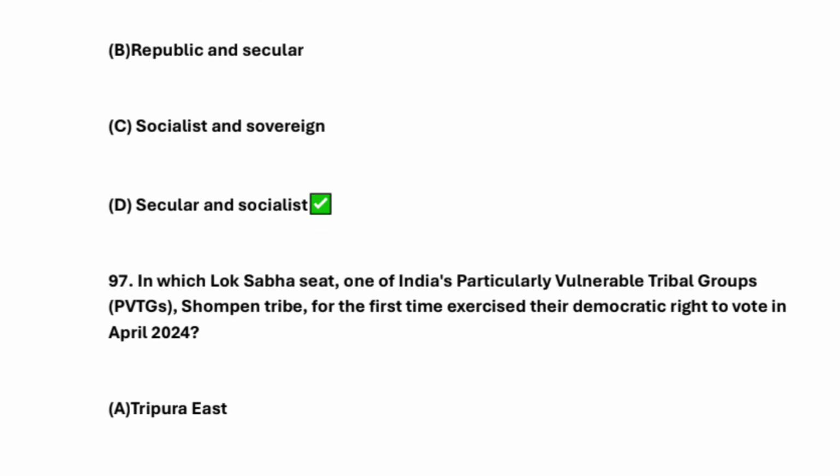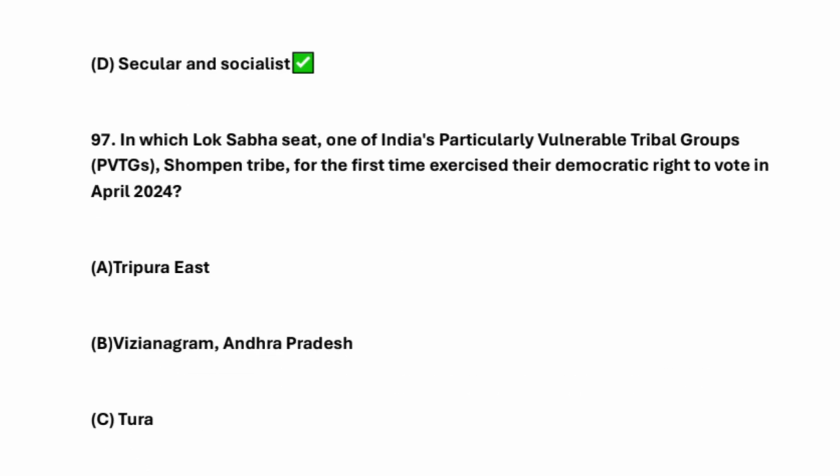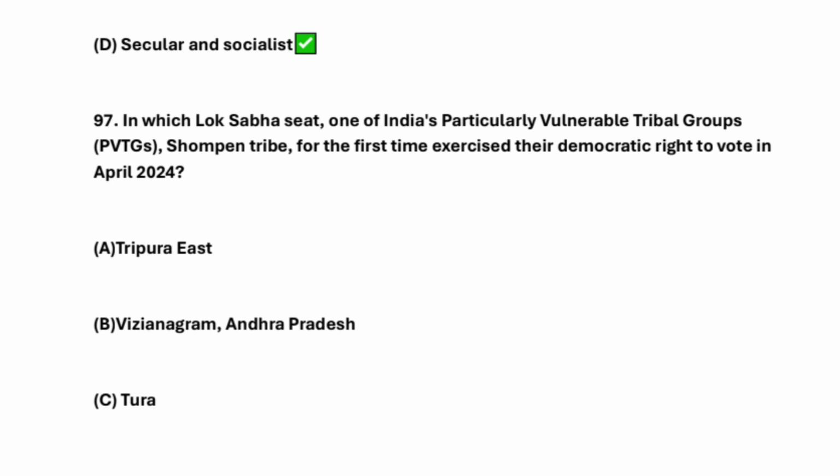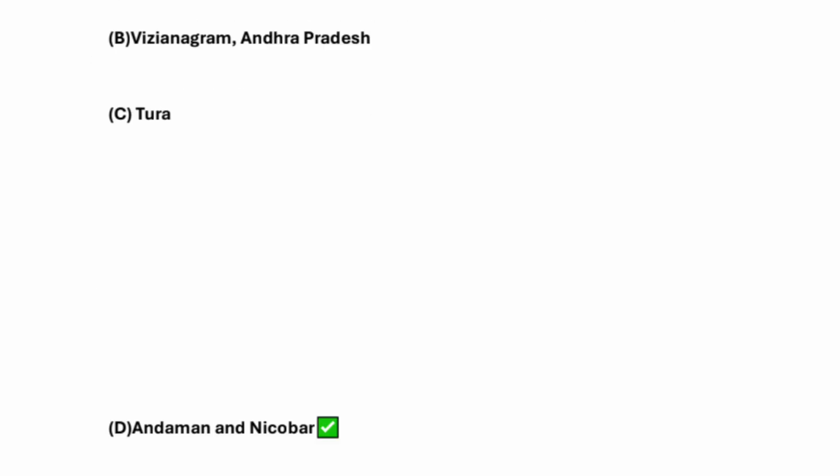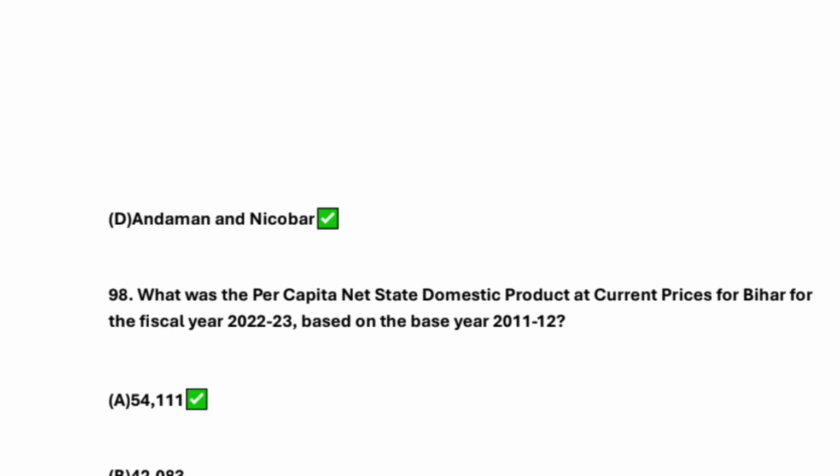So it's secular and socialist. In which Lok Sabha seat did the Shompen tribe, one of India's particularly vulnerable tribal groups (PVTGs), exercise their democratic right to vote for the first time in April 2024? So the answer is Andaman and Nicobar, right?